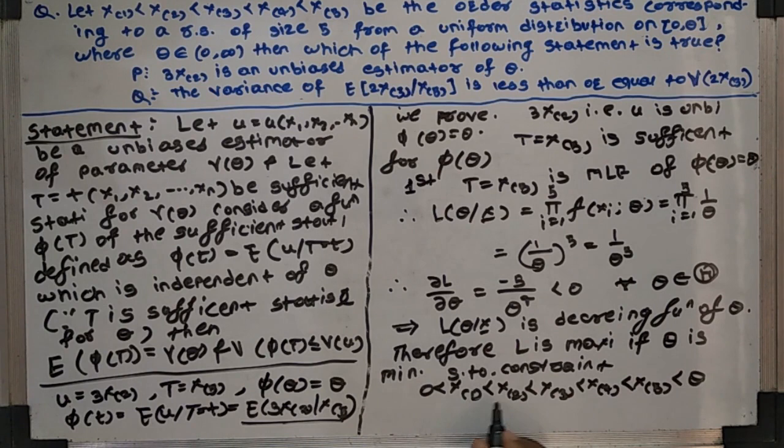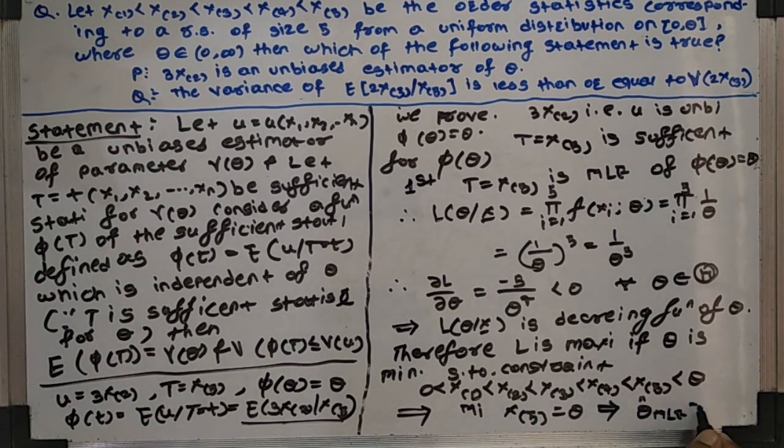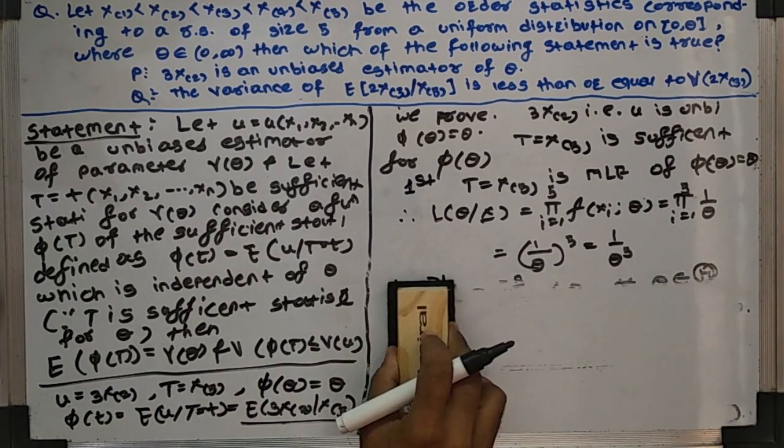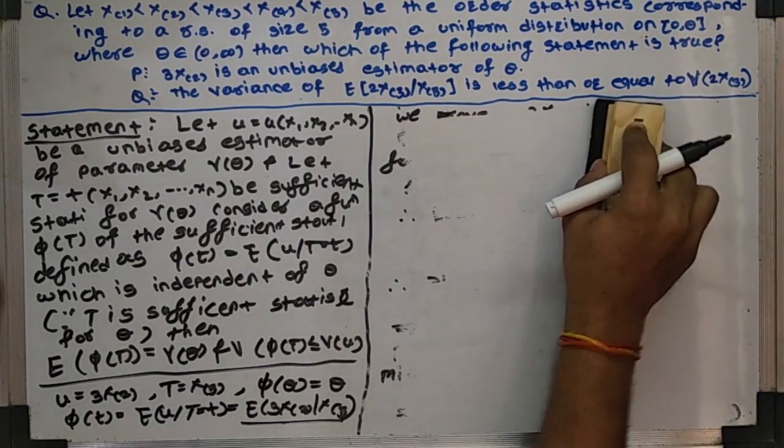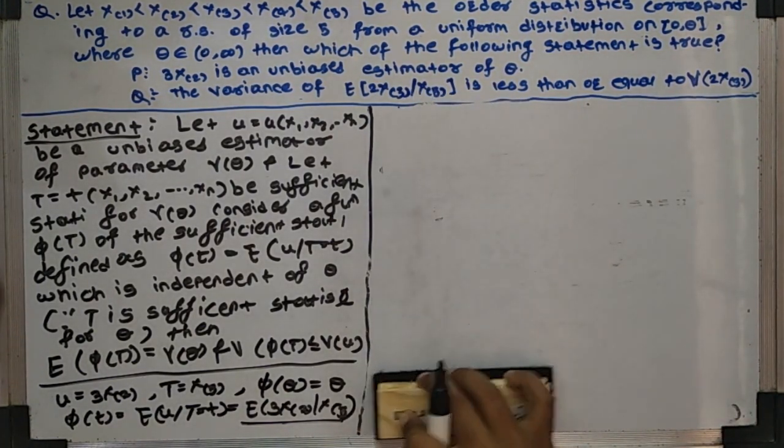Here, this implies that the minimum value of theta is X of order 5, which implies that the MLE theta hat is equal to X of order 5. This implies that T is the MLE of theta. So we prove that T is the MLE of theta.